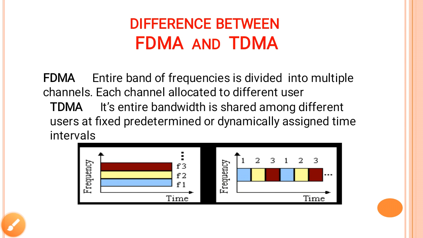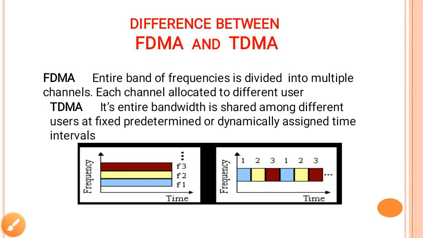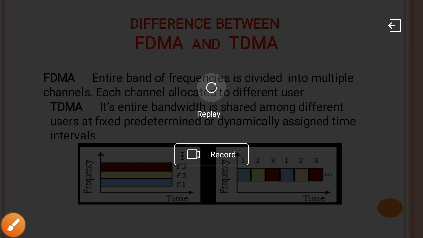Difference between FDMA and TDMA. A simple difference between TDMA and FDMA is that in FDMA frequency is divided, and in TDMA time is divided. In FDMA, the entire bandwidth of the frequency is divided into multiple channels, each channel allotted to different users. Here one frequency, one channel. In TDMA, a single frequency is used by different users. This is the basic difference between TDMA and FDMA. Okay, thank you.